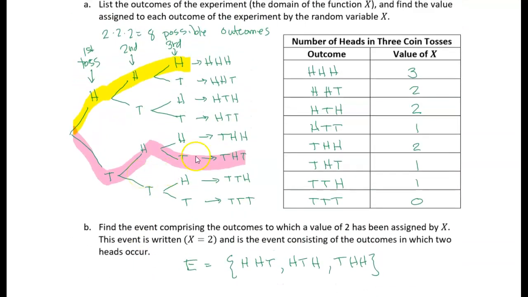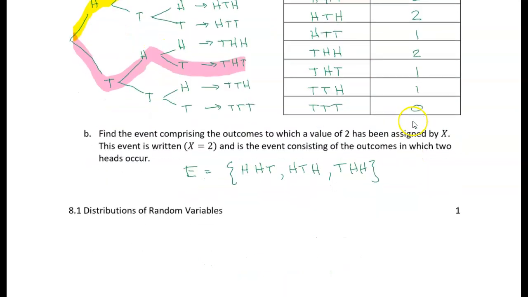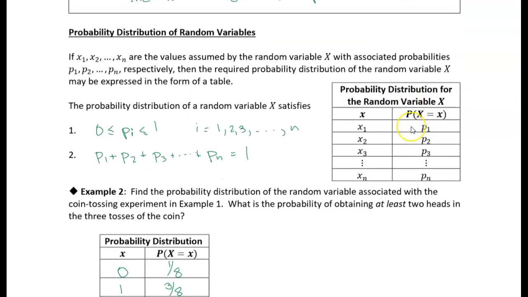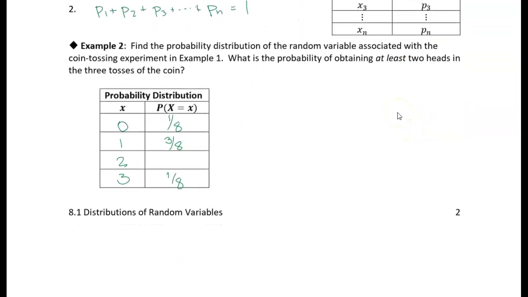We have 3 different ways that we could get 2 heads: we either get 2 heads and then the tail, we get the tail in the middle with a head on either end, or we get the tail and then 2 heads. Those are all equally likely outcomes, so there are 3 out of 8 equally likely outcomes that give us a random variable of 2. So 3 out of 8.